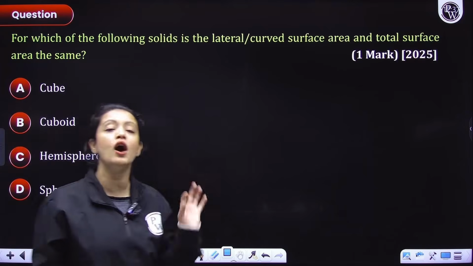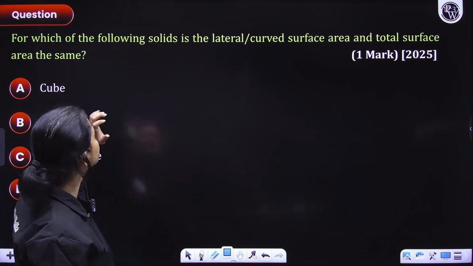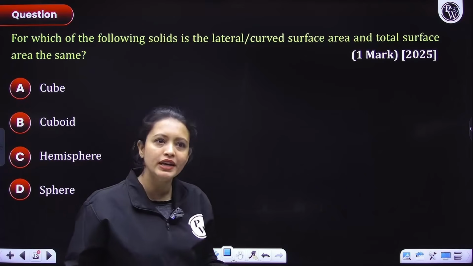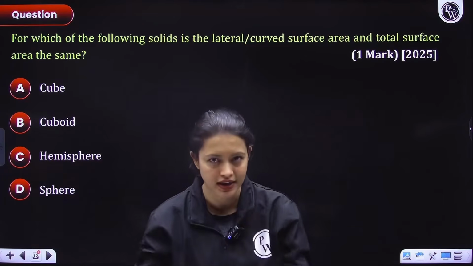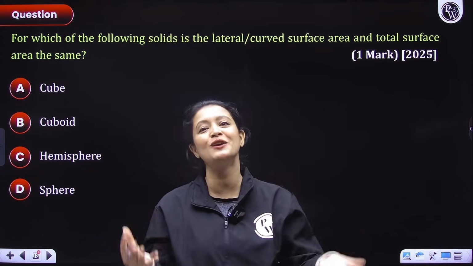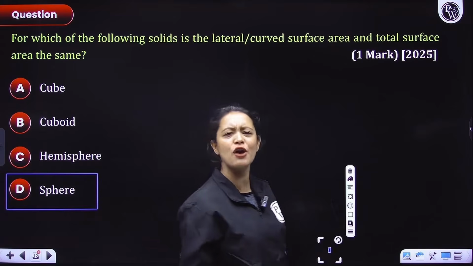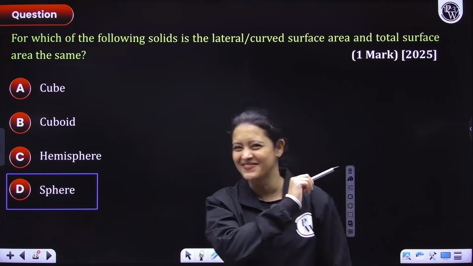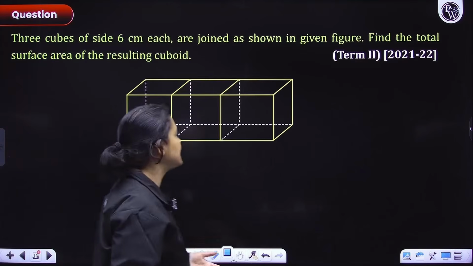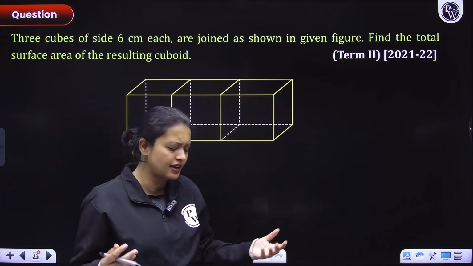Let's quickly move on to our 2025 MCQ question and see what it is asking us. For which of the following solids are the lateral curved surface area and total surface area the same? We just studied that for a sphere, the curved surface area and the total surface area are both the same. Both are equal to 4 pi r square. So we already know the answer is option D, sphere. How many of you got it? Pat yourself on the back if you did. So sphere is the only solid among all the solids that we have studied for which CSA and TSA are equal.